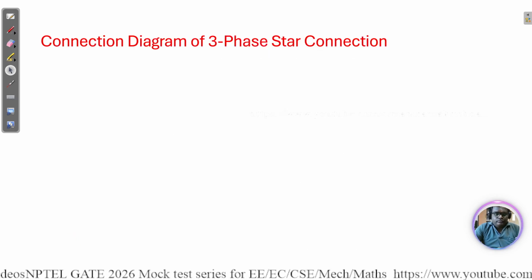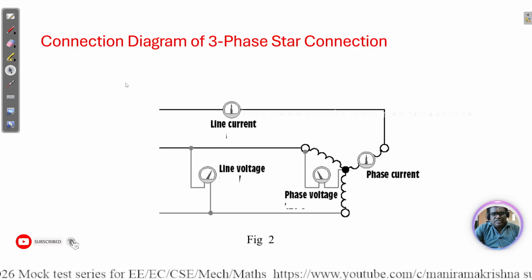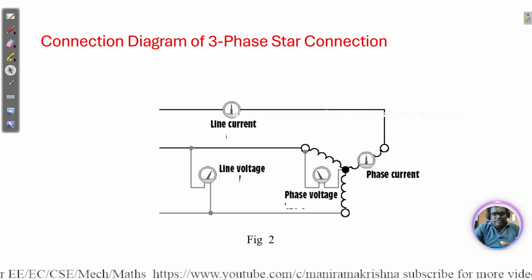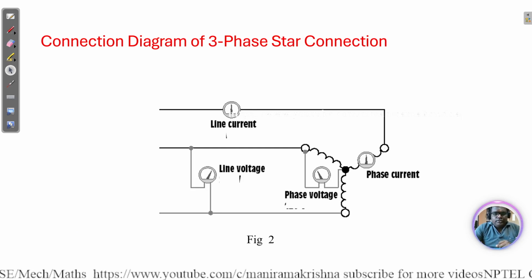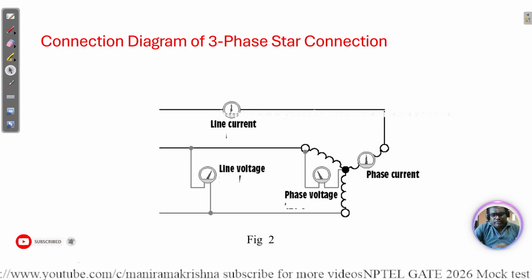Here we can see the connection, the three phase connection diagram. If we want to measure the voltage or current, how can we see it? Here the line current we will always see, but the voltage will be different.